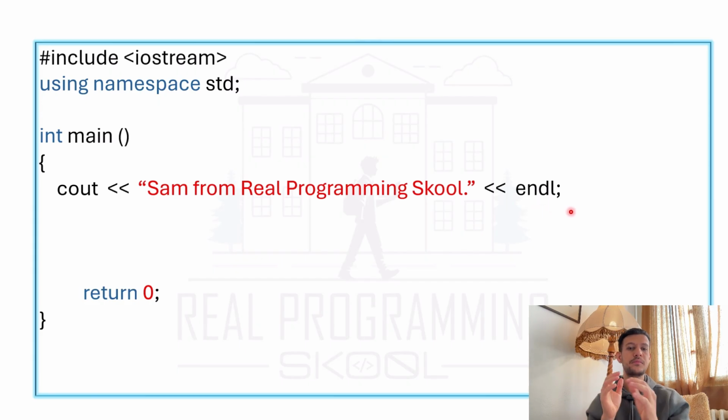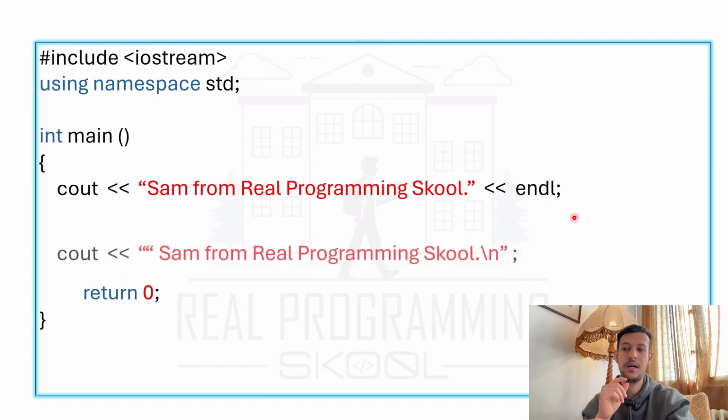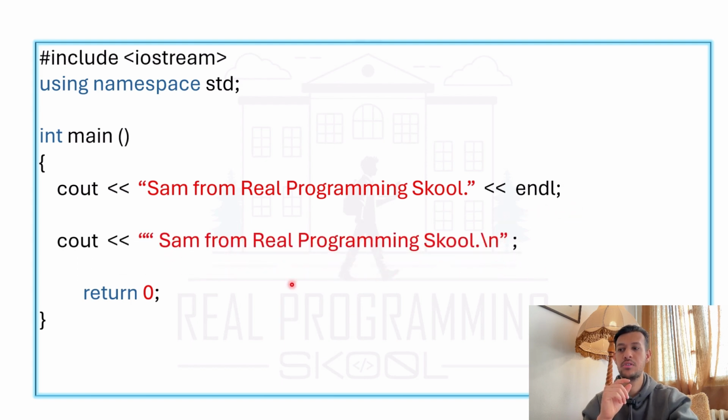All right, which one is better? Should I use endl or should I use \n? The second line of code, sorry, here one double quotation was just a mistake, is exactly the same as the upper line of code. In the upper line I just use endl to give me a new line, and in the second line I use \n also to give me a new line. So what is the difference between them?